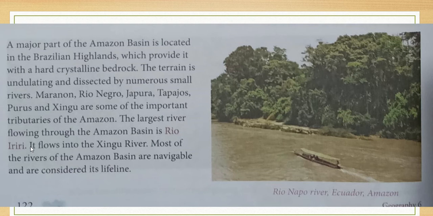You must underline it with your pencil. The largest river flowing through the Amazon basin is Rio Iriri. It flows into the Xingu River. Most of the rivers of the Amazon basin are navigable and are considered its lifeline.